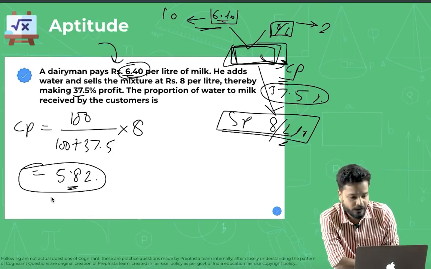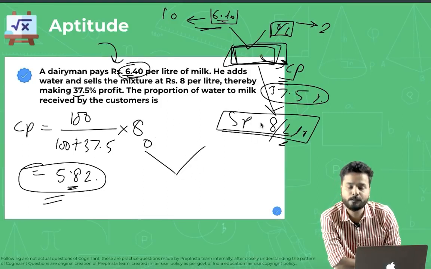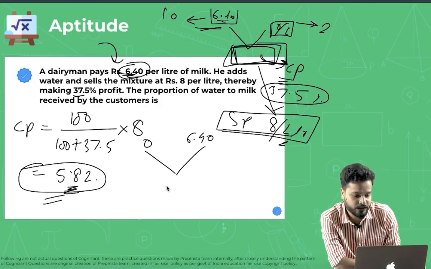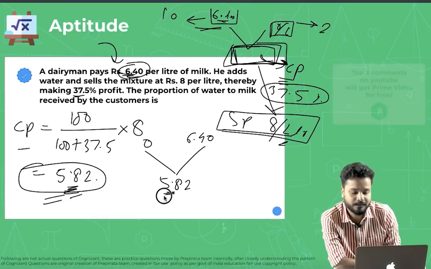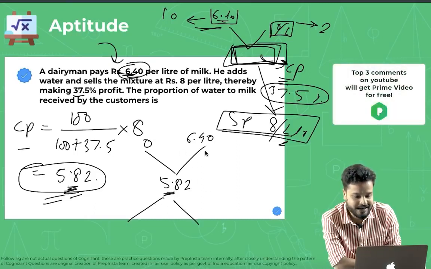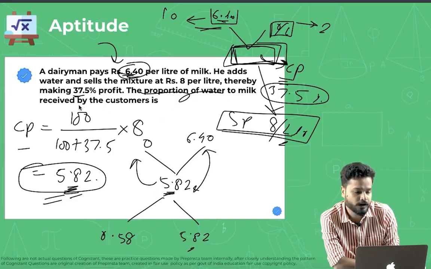Cool. Now for this mixture, what did he do? He mixed water, which was 0 per liter. He mixed milk, that was 6.40, and he got a mixture that was 5.82. So that is the cost price of the mixture, that is the mean price. So what is D minus M, guys? D minus M is 0.58 and M minus C is 5.82.